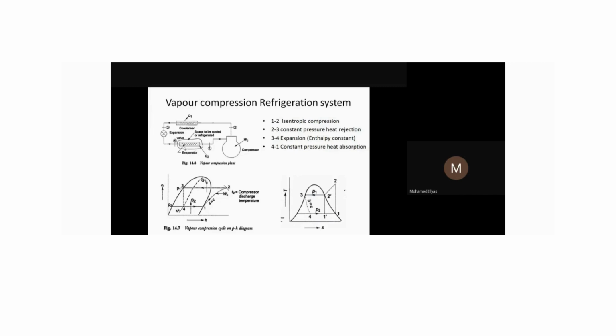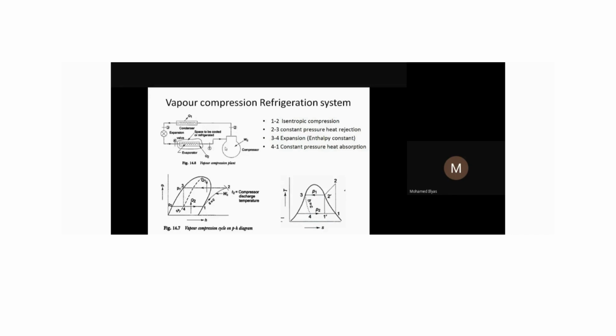There is a phase change here. That's why we call it an evaporator. So the refrigerant in liquid form will be converted into vapor form when it absorbs heat from the load. The vapor refrigerant again enters the compressor here. So when we start here, it is a vapor refrigerant, and again we end here as a vapor refrigerant. In this way, our vapor compression refrigeration system works to achieve the cooling effect.